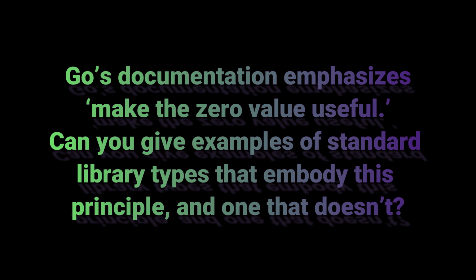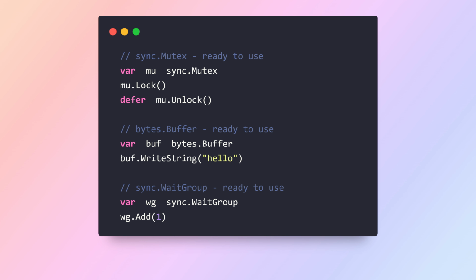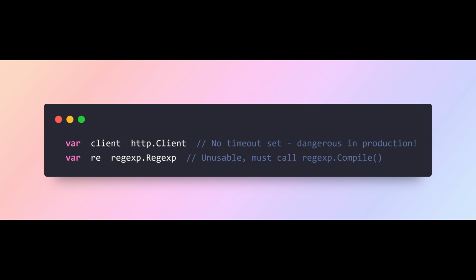Question. Go's documentation emphasizes making the zero value useful. Can you give examples of standard library types that embody this principle and one that does not? Some examples of useful zero values are mutex, buffer, and wait group. Not immediately usable examples: HTTP client zero value works but is not optimal. Regular expression cannot use its zero value.